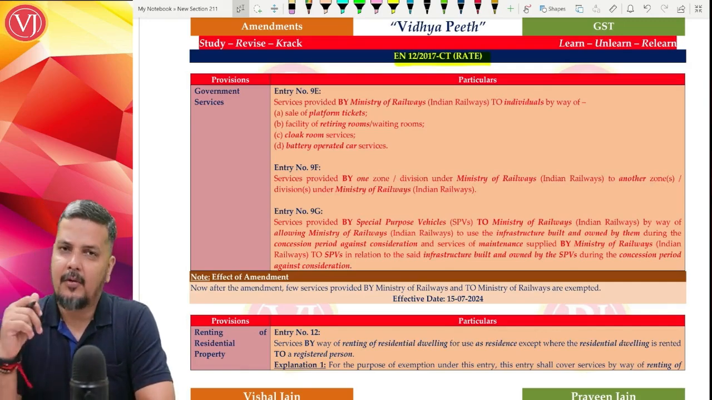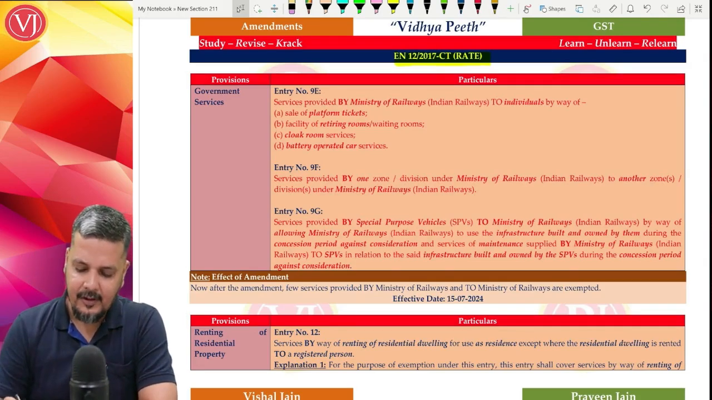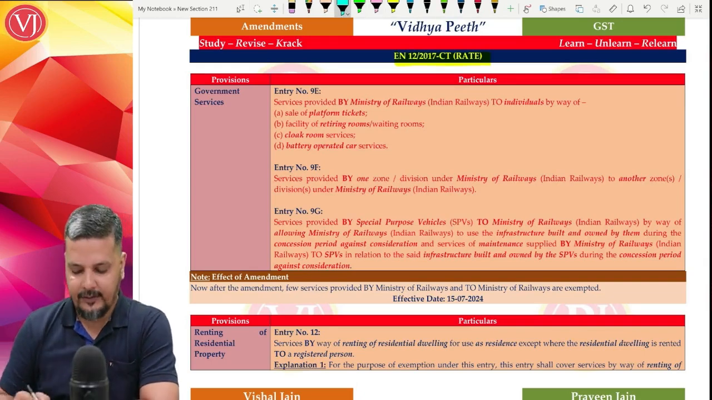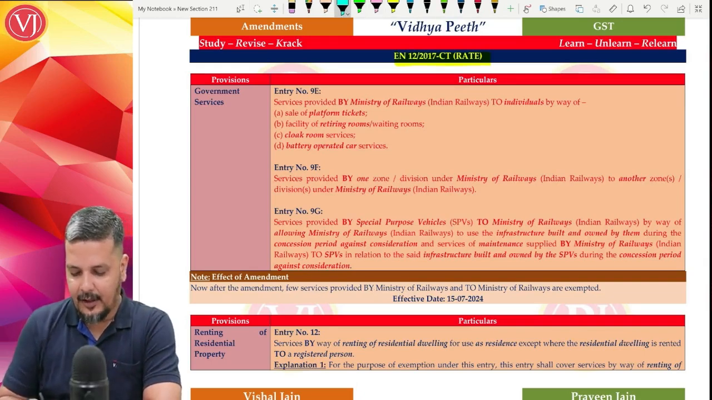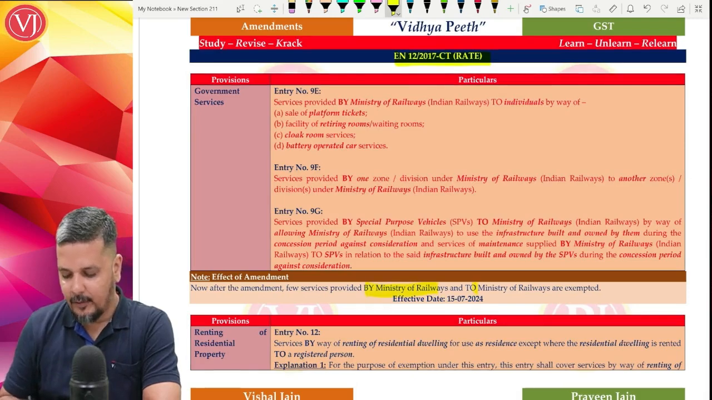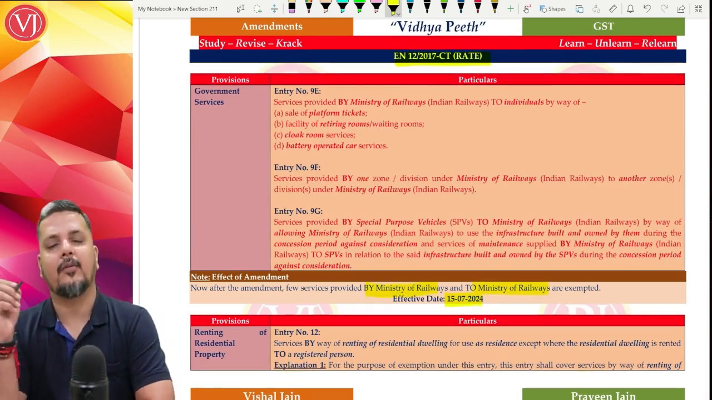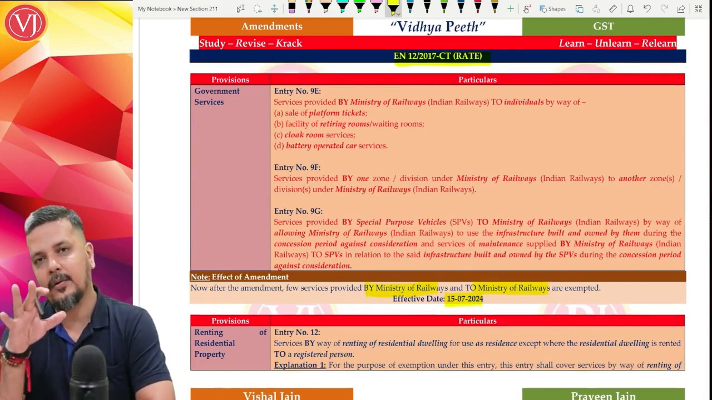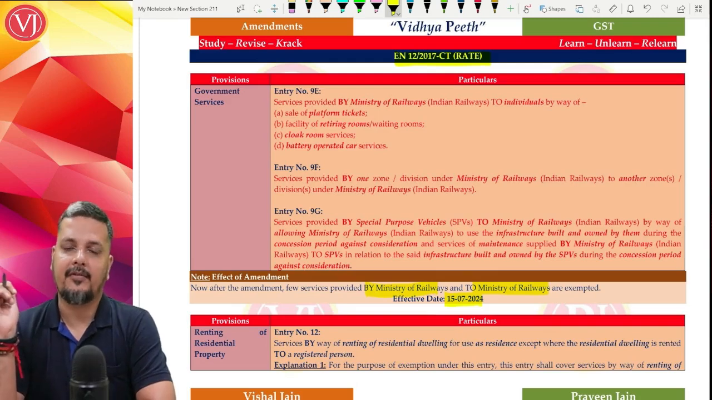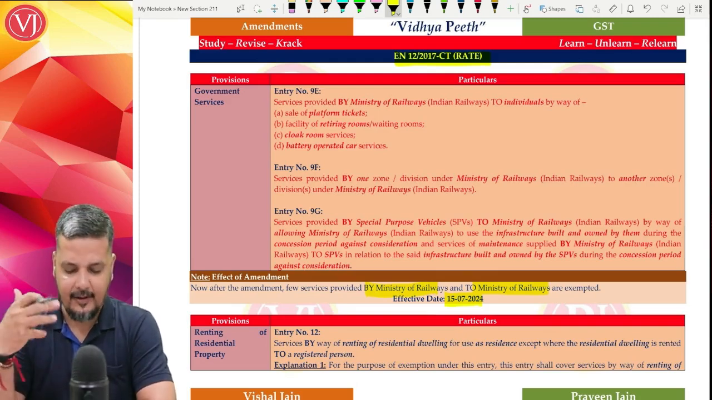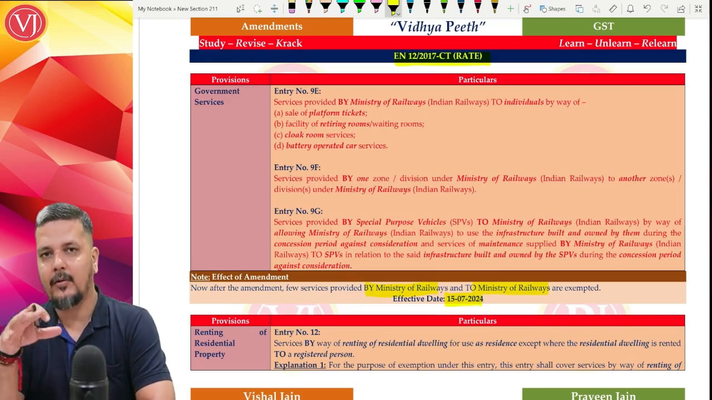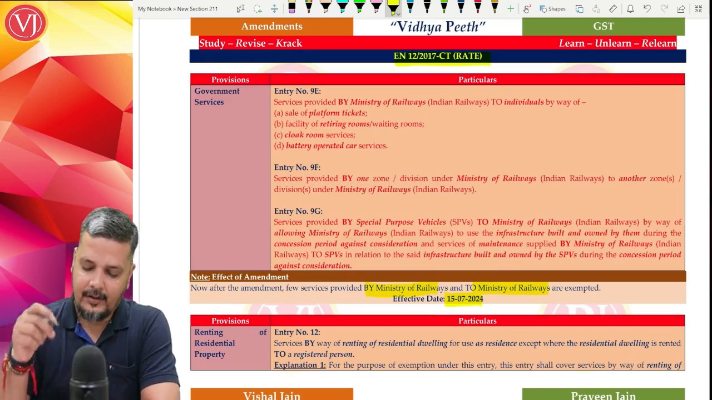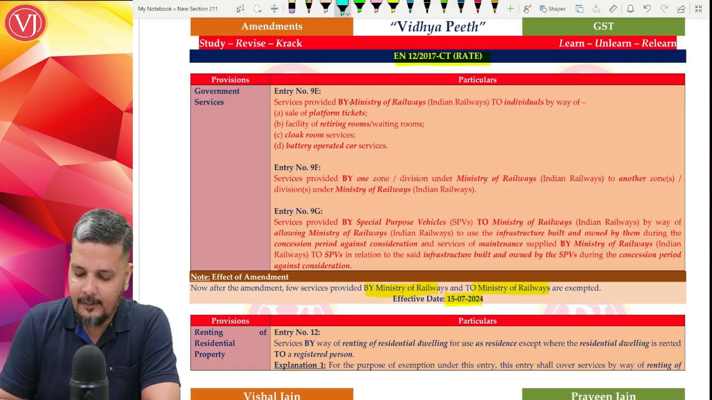Now when you talk about government services, there are certain exemptions given for the services given by Ministry of Railways and at times to Ministry of Railways, with effect from 15 July 2024. Right, so these exemptions basically deal only with Ministry of Railways. So we will be seeing other government services, but now I wanted to focus only on Ministry of Railways exemption. Now services provided by Ministry of Railways to individuals